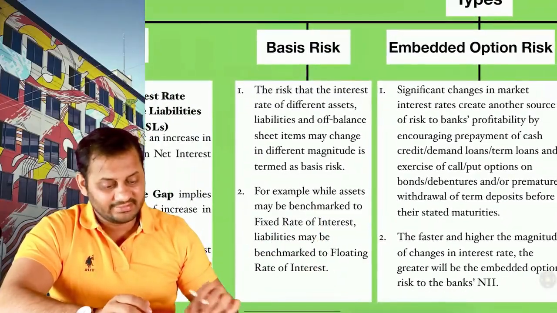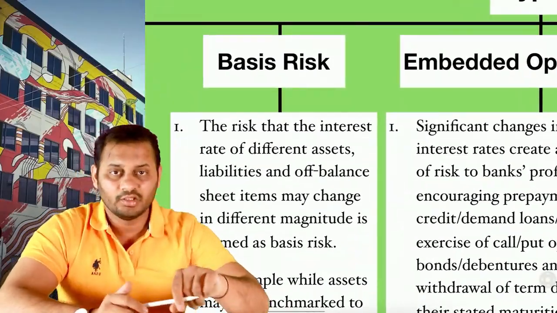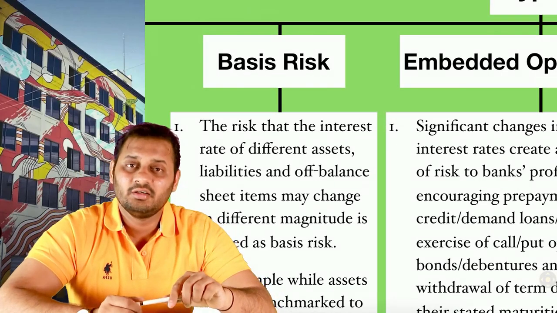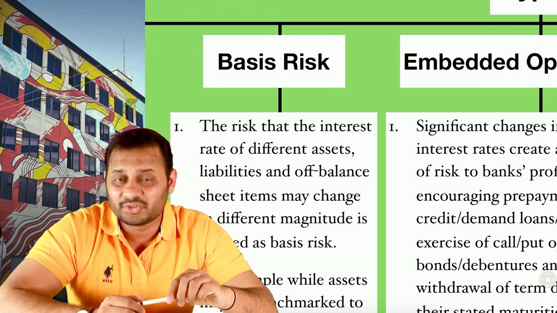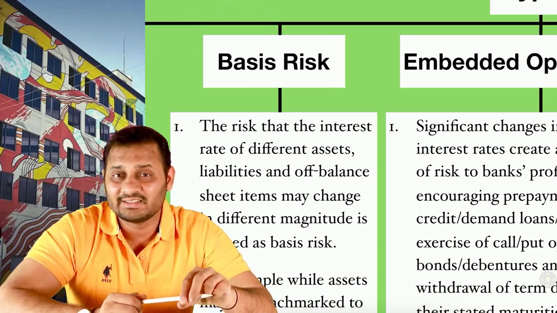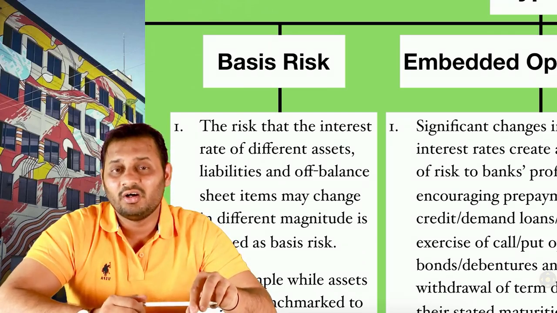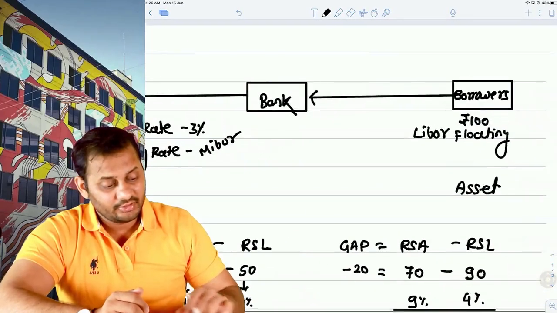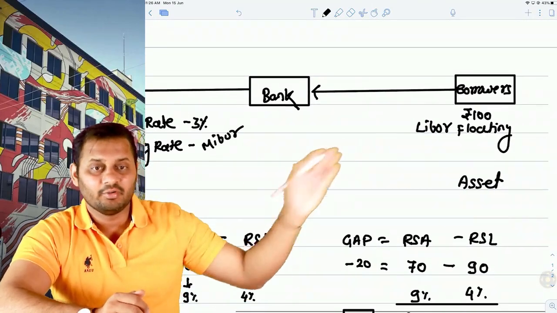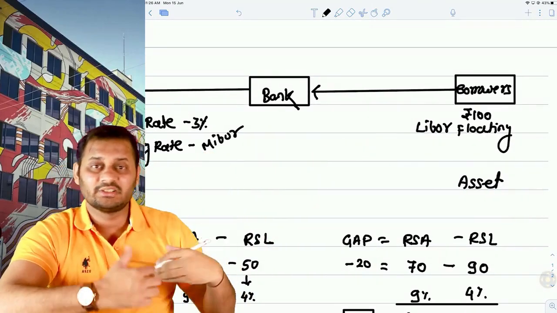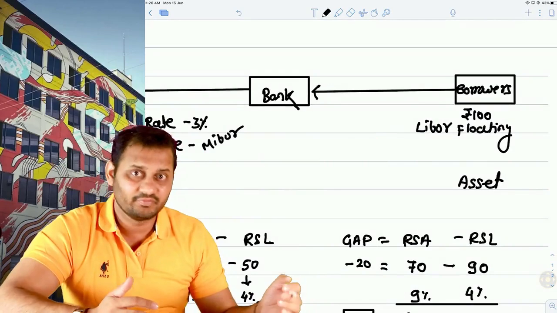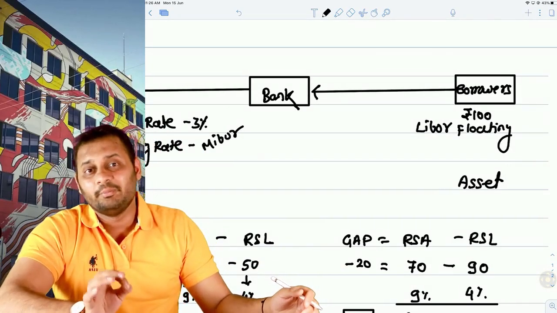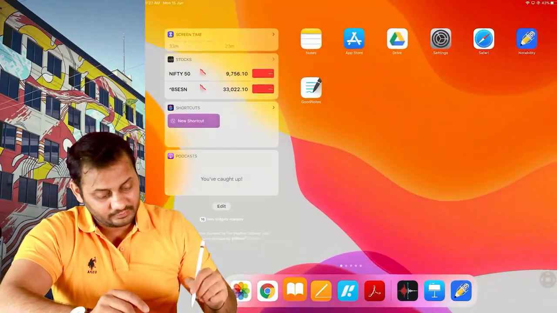Next thing is basis risk. Now what is basis risk? Let's say, for example, your assets and liabilities are on a different basis. You are paying interest on assets and liabilities at a different basis. In this case also it was a different basis, because you were collecting the interest at LIBOR and paying the interest at MIBOR. So this basis is different. Both of them are not LIBOR and both of them are not MIBOR. This is where the basis risk arises. Have a look.